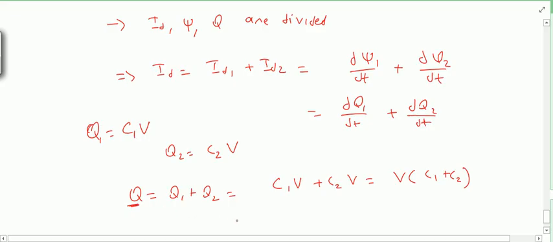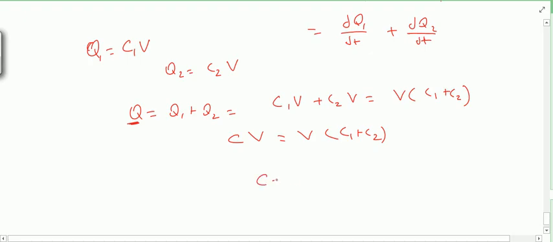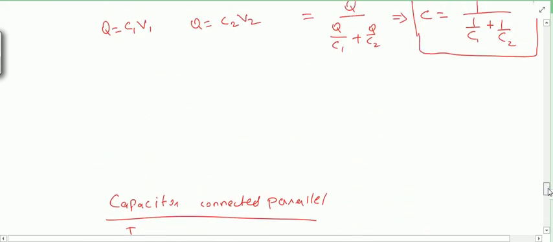Q will be the total capacitance into the potential. So if you see here, for the series combination the total capacitance is different, while for capacitors connected in parallel it is the sum of the capacitances. Okay, so that's how this combination of series and parallel works.